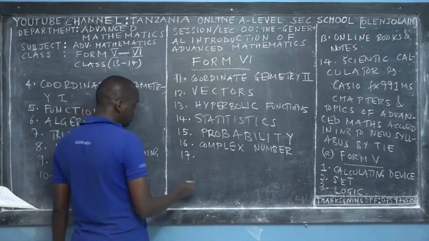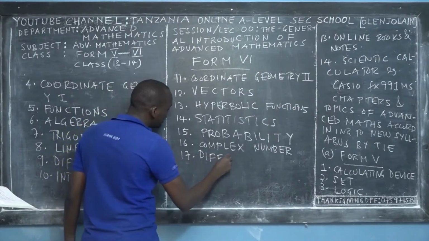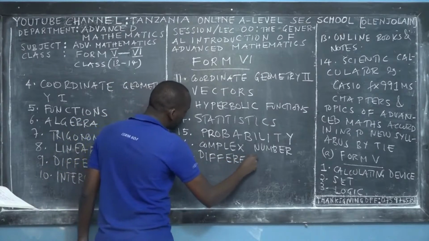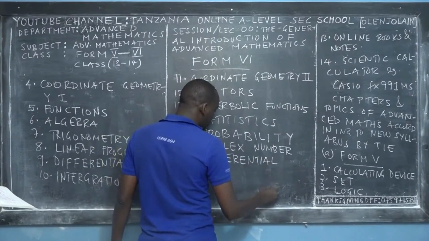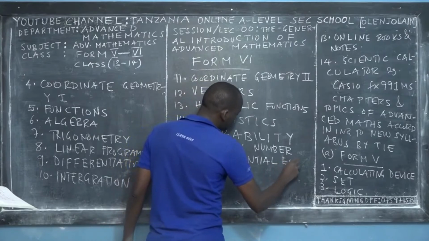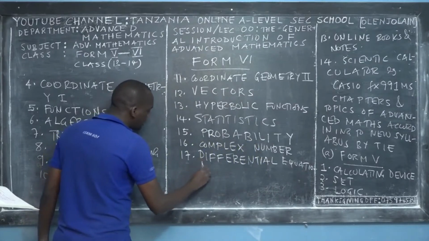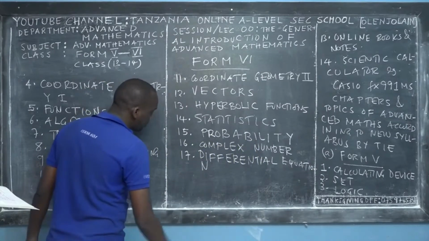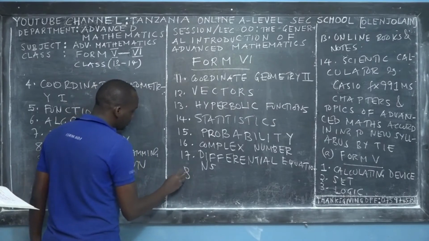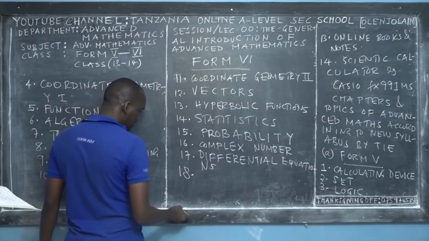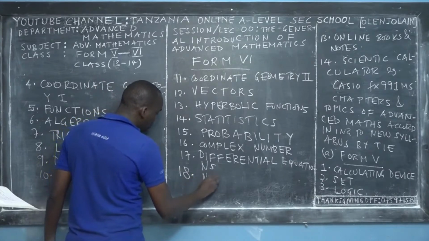So the 17th chapter or topic is called differential equations. This is the first topic of the differential calculus, so differential equations. This is another topic forming the subject called calculus. The 18th topic is the simplest but interesting topic, called numerical methods.